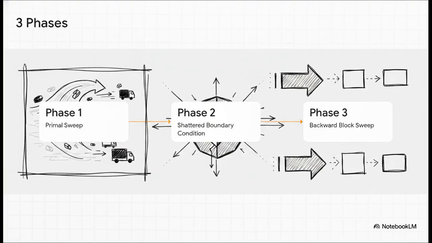So how does the data actually travel through this shattered setup? Kasia breaks the gradient computation down into 3 distinct mechanical phases without ever constructing that global graph. First up, we have the primal sweep, then the shattered boundary condition, and finally, the backward block sweep. Honestly, think of this like the ultimate logistics operation. Rather than trying to move a whole warehouse of goods all at once, we're moving only exactly what is needed, precisely when it's needed, and we're tossing out the packing materials immediately.